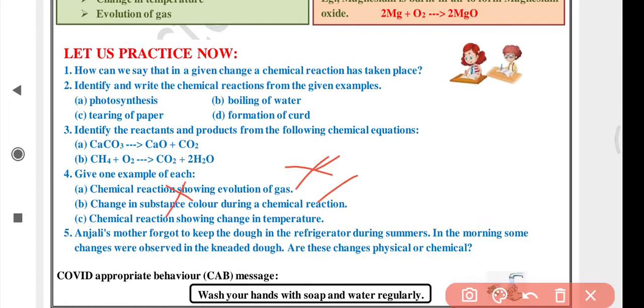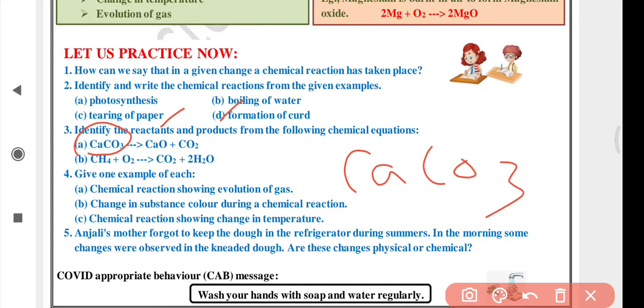In the third question you have to identify the reactants and products. Very easy. The substances on the left hand side of the arrow are reactants. For example, here calcium carbonate, CaCO3, is a reactant, and calcium oxide and carbon dioxide are products. You will make a table: on one side you will write reactants, on the other side products.